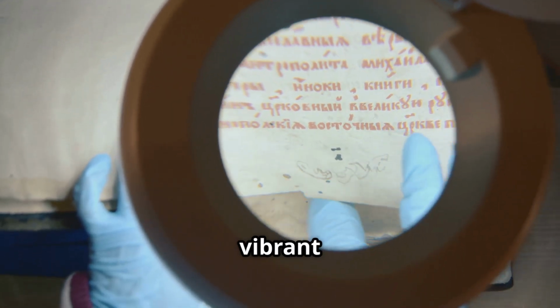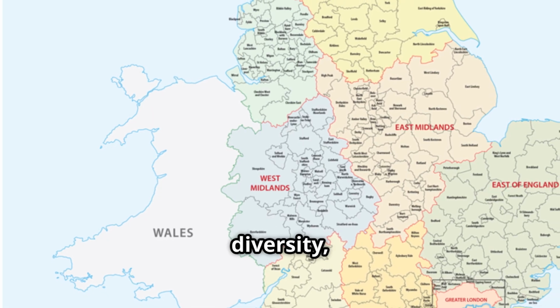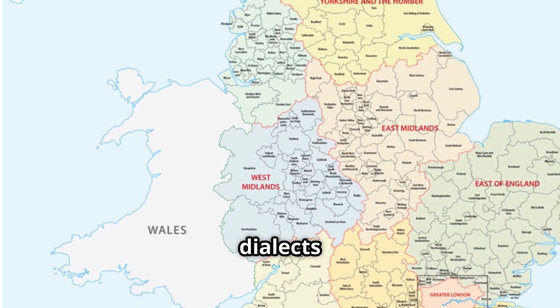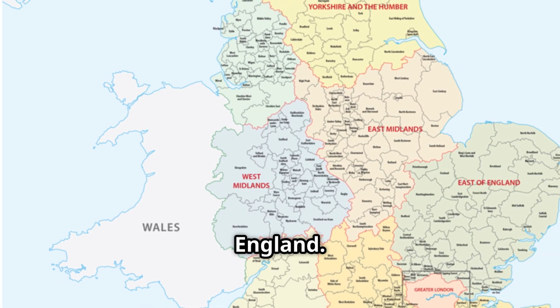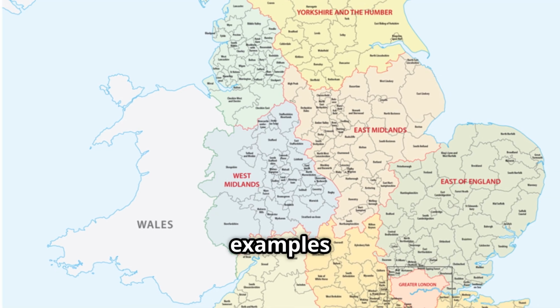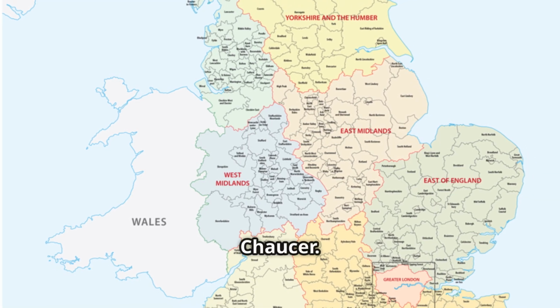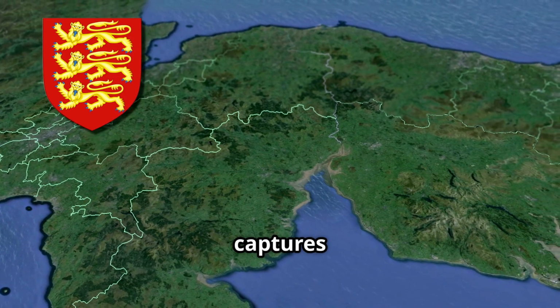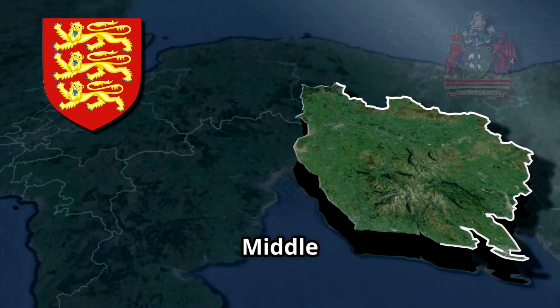Middle English was a vibrant mix of Old English and French. It was a period of great linguistic diversity, with regional dialects flourishing across England. One of the most famous examples of Middle English literature is by Geoffrey Chaucer. Chaucer's work captures the richness and variety of Middle English.